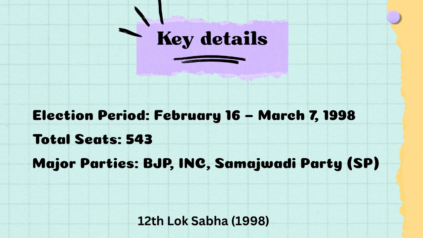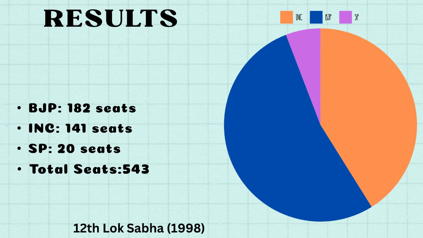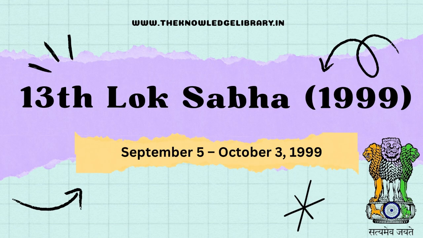16 and ended on March 7, 1998 with a total of 543 seats. The major parties included BJP, INC and the Samajwadi Party. The results of the 12th Lok Sabha election were: BJP gained 182 seats while the INC gained 141 seats and the SP gained 20 seats. Now let us move on to the 13th Lok Sabha election. The 13th Lok Sabha elections were held after less than 1 year in 1999.